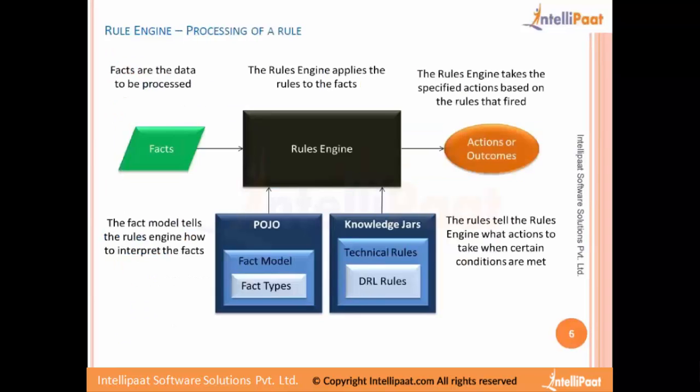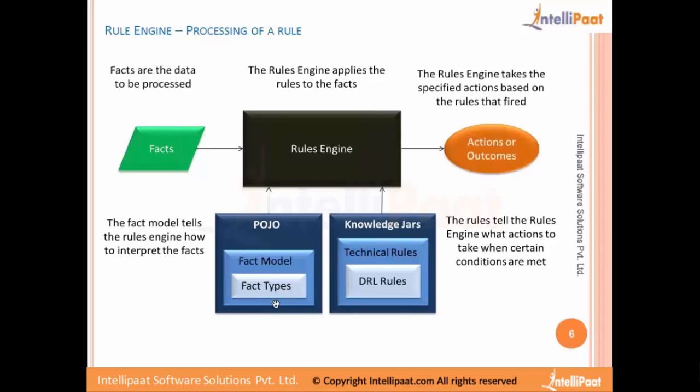We'll see how the rules engine works. What are the different components in the rule engine? Let's start with the bottom of the diagram. This is the POJO, the actual data type of the data that is going to flow into the rules engine for the rules that we have configured.